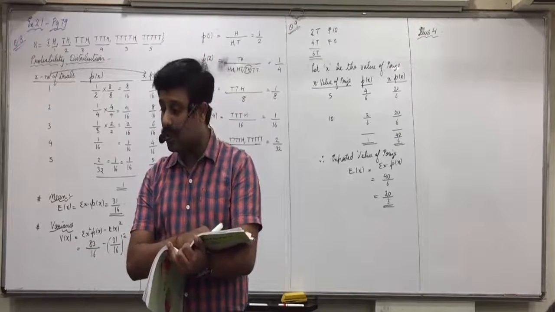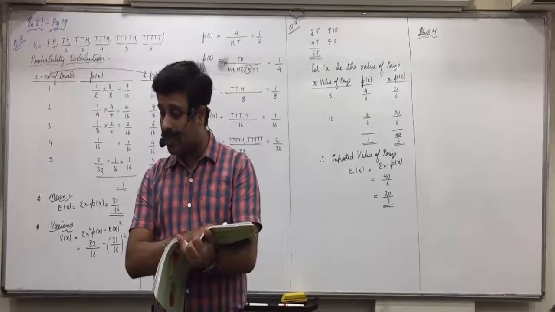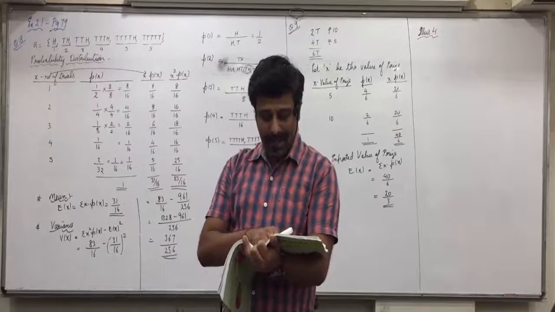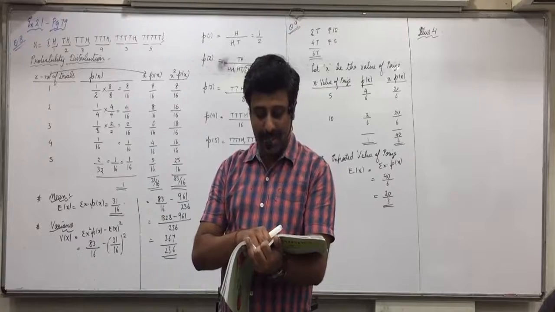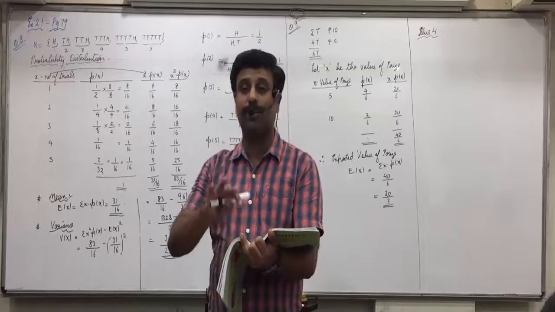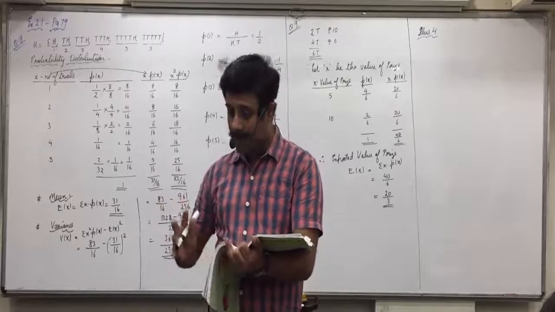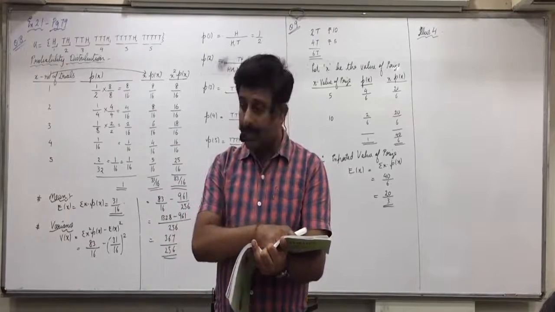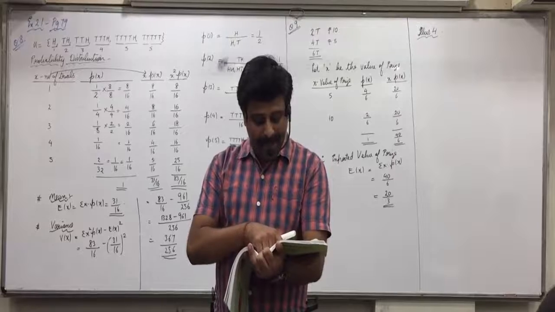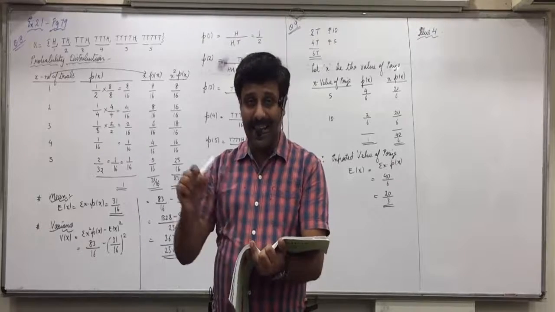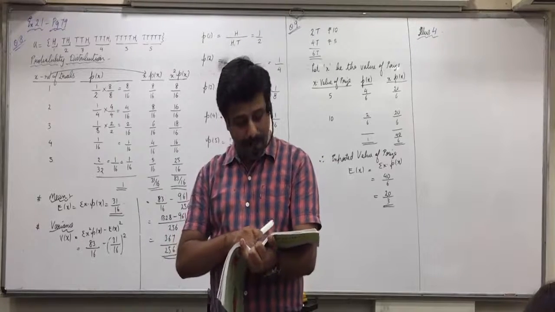First find the k. So I hope there is no trouble in finding k. 9k plus 3k plus 3k plus 2k plus 2k plus k minus 0.02 plus 0.02 must be equal to 1. Simplifying it, k can be obtained. Second question is, find the probability that the randomly selected packet is accepted by the quality control engineer.